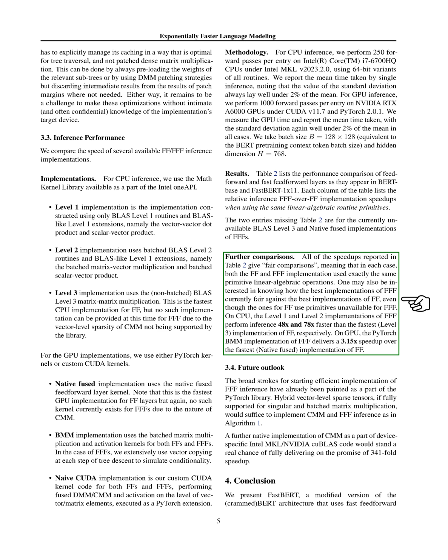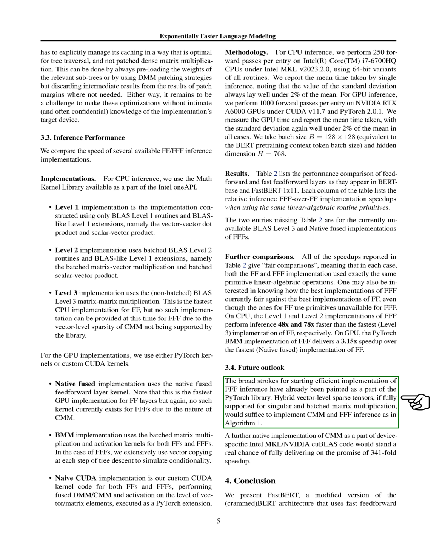When it comes to CPU performance, the Level 1 and Level 2 implementations of fast feedforward layers perform inference 48 times and 78 times faster than the fastest feedforward layer implementation, respectively. As for GPU performance, the PyTorch BMM implementation of fast feedforward layers is 3.15 times faster than the fastest feedforward layer implementation.